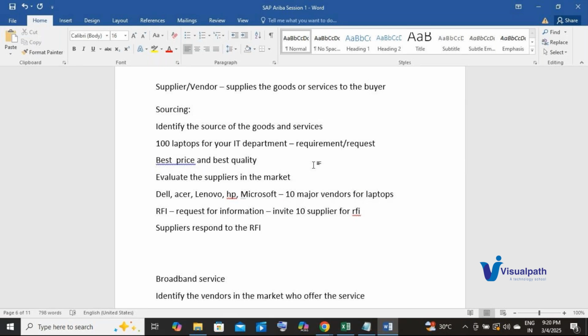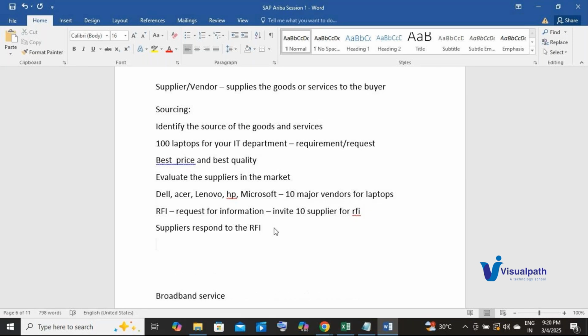Agree with me? Clear? Now, that's how, similarly, request for information is a similar sort of activity in the world of procurement. For my 100 laptops, I have invited 10 suppliers to understand more about them. Okay. Now, suppliers respond to this RFI, correct?